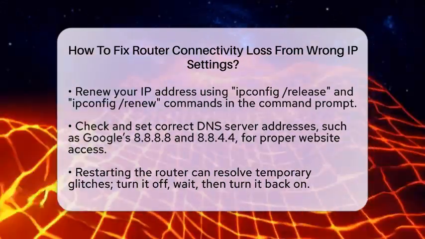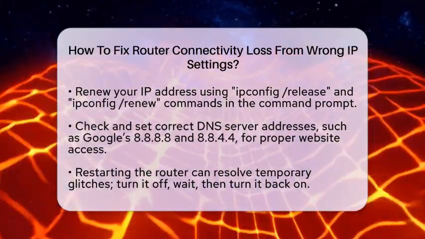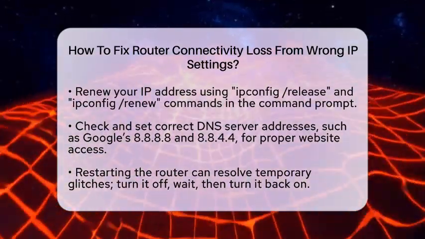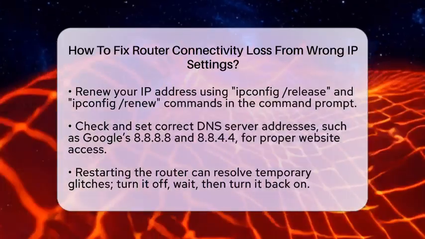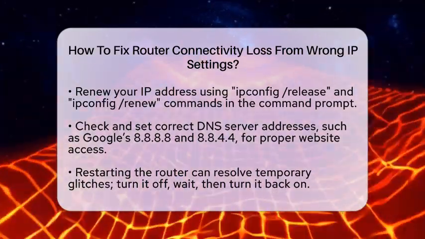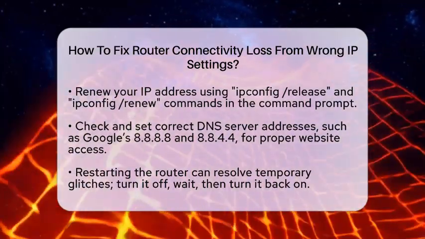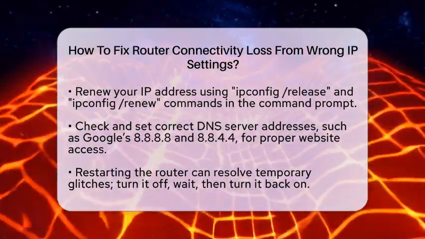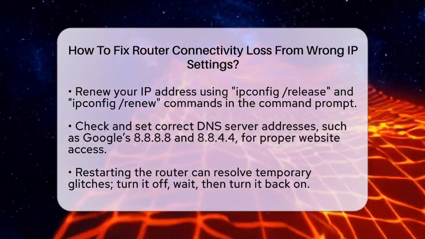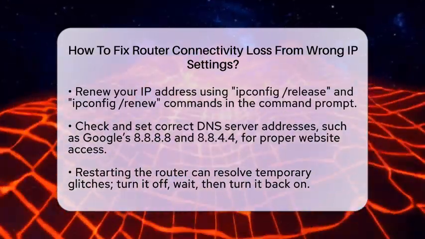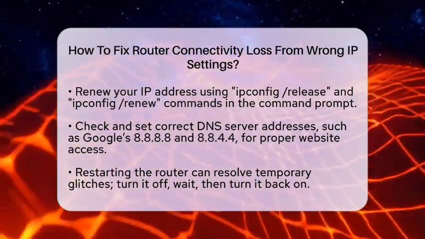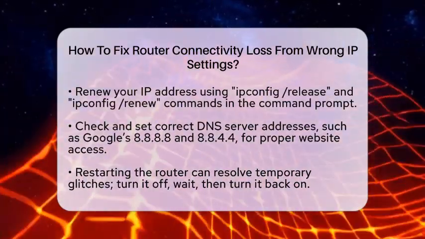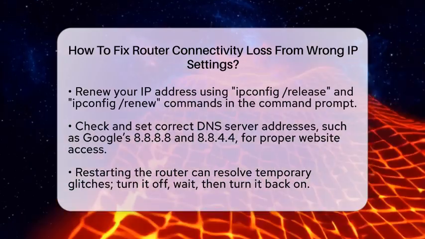Don't forget to check your DNS server settings too. DNS translates website names into IP addresses. If these are wrong, your internet won't work even if your IP is correct. You can set DNS servers manually to Google's public DNS, which are 8.8.8.8 and 8.8.4.4, or OpenDNS at 208.67.222.222 and 208.67.220.220. Sometimes, restarting your router can clear temporary glitches.